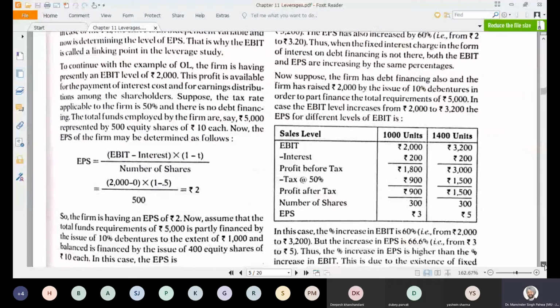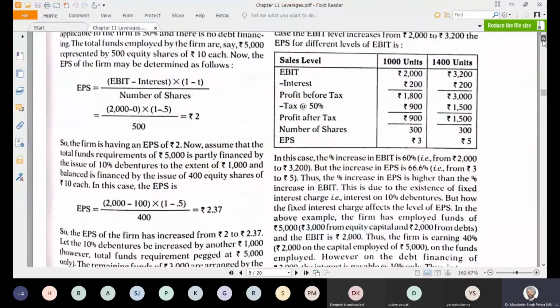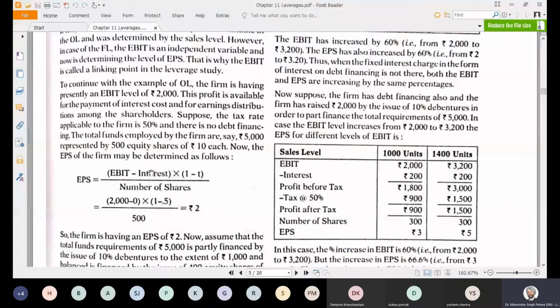Yes, on this portion also there is a good elaboration. So the calculation of EPS is EBIT minus interest, into 1 minus T. It is the same as what we did horizontally on the previous page, page number 363, where the blocks are given above. So EPS is EBIT minus interest into 1 minus T, divided by the number of shares.